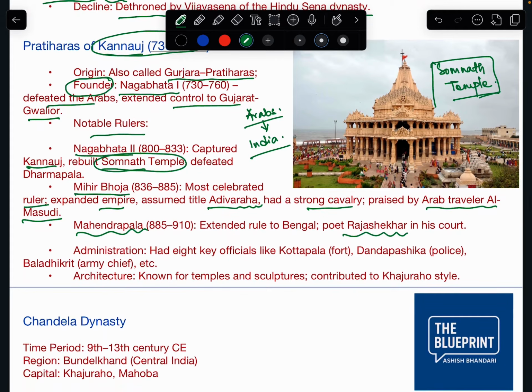The administration had eight key officials, like Kotapala, who looked after the fort, Dandapasika, who was police, and Baladikrit, who was army chief. You can go through these names, but no need to mug up.